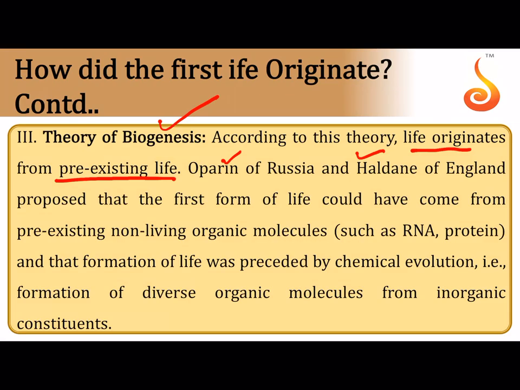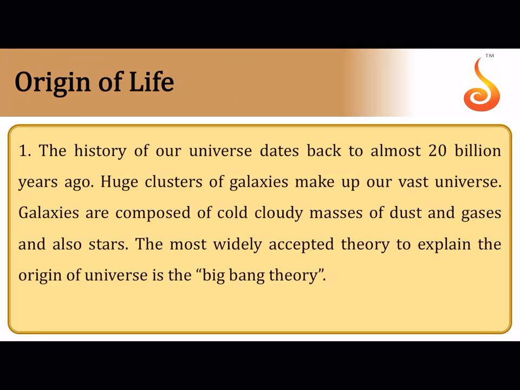They said that the first form of life could have originated from non-living, very important, non-living organic matter like RNA, protein, etc. Later, when the first cell took shape, life always came only from that pre-existing life. So the first life came from non-living matter, and from then on, life came only from life. It is abiogenesis first and biogenesis ever since, as supported by Oparin and Haldane.